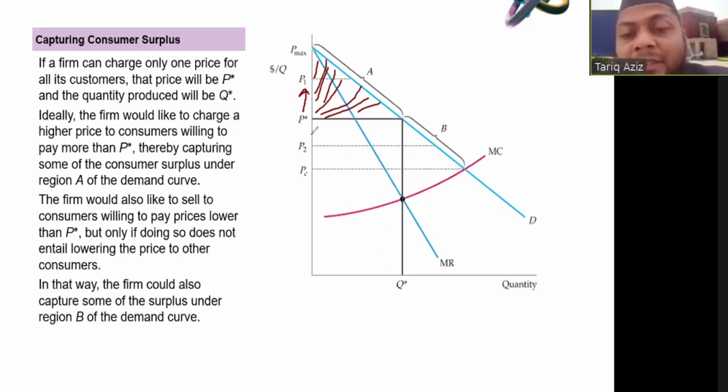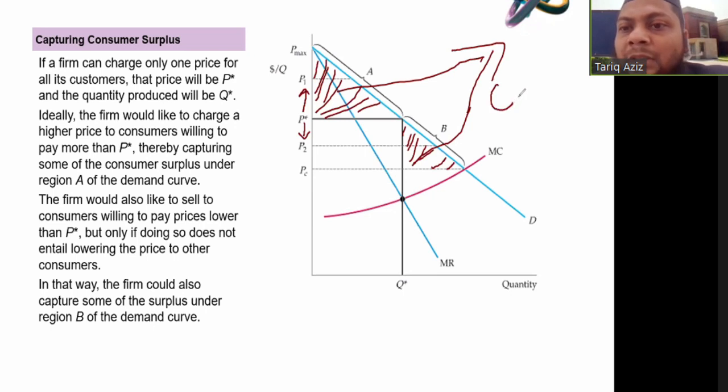Similarly, if the firm decides to reduce the price, it will find more takers and more buyers for the same product. So this region is also consumer surplus. Both these regions are combinedly known as consumer surplus. And how can we take advantage of consumer surplus? By charging different prices from different consumers. Now let us see what is written here.